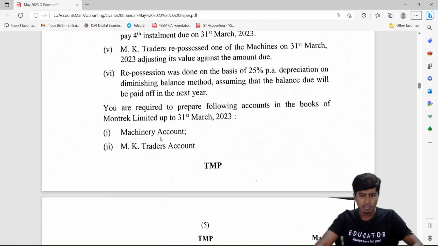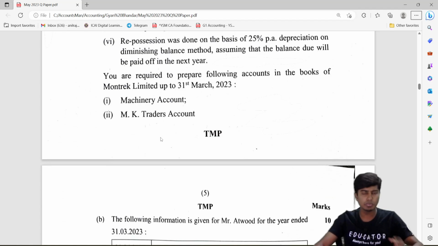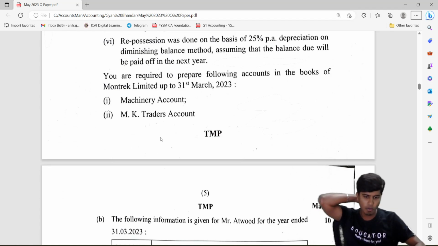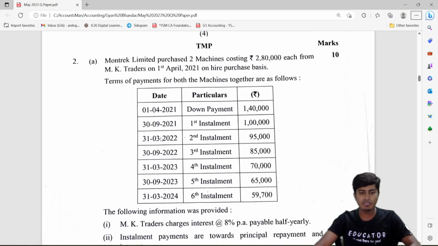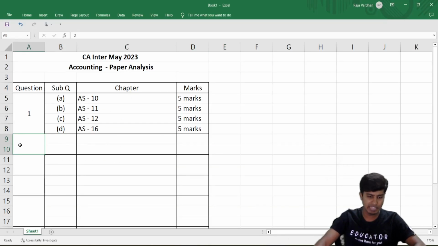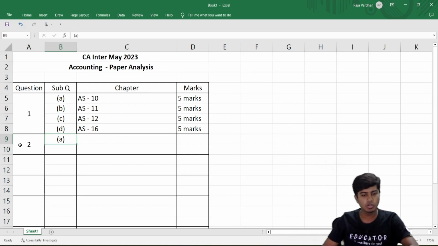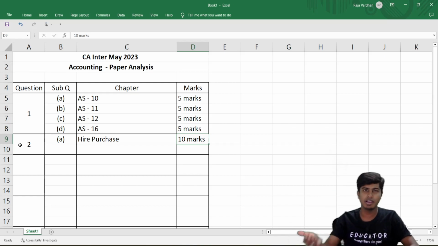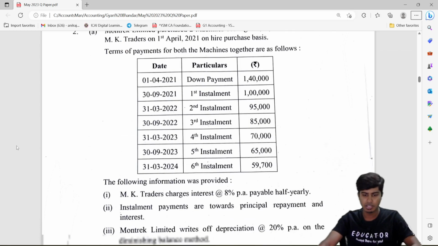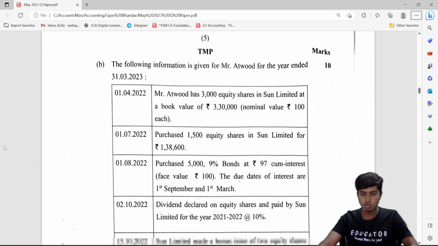So it's an easy one, and not too lengthy either, because these are repetitive entries. If you have practiced this chapter well enough, you will be able to do it in time. I would say this is a very good question to have in the examination, something that should excite you, because it is not very tricky. Hire purchase at 10 marks is a nice one, and that too without annuity or backward computation or anything. It is straightforward, and the entire information is given to you on the face. Then we'll go to question number 2b.